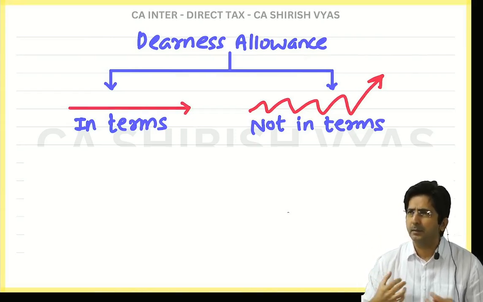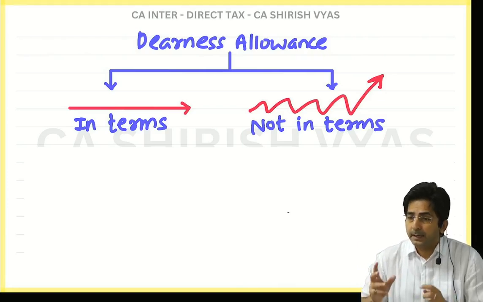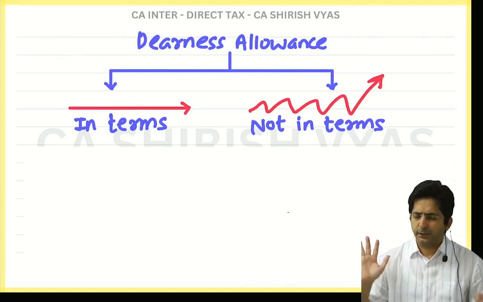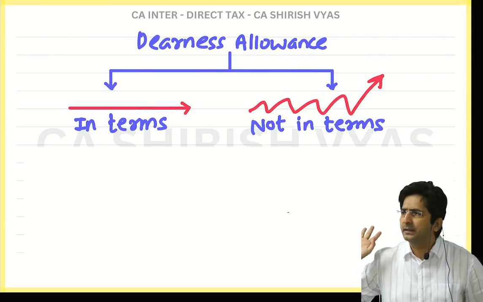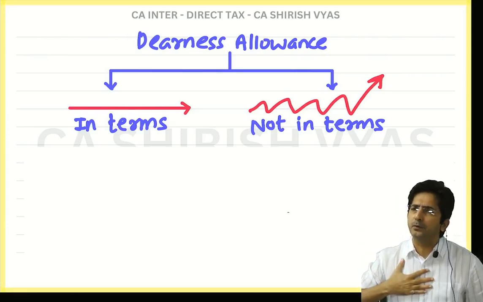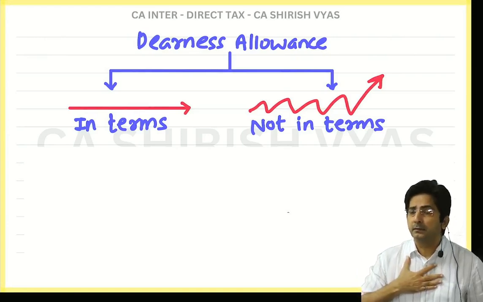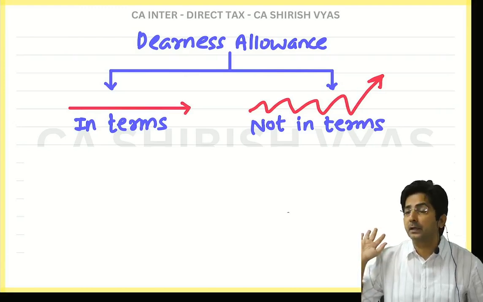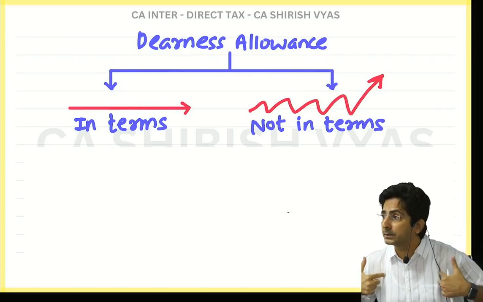But sometimes companies' terms and conditions are such that they give you a constant DA. They will say, we know dearness allowance is for inflation, but we are not going to see inflation. We will provide you a fixed amount. When we want to increase, we will increase, whenever your promotion is there. But it will not increase according to inflation. It will increase according to my terms.